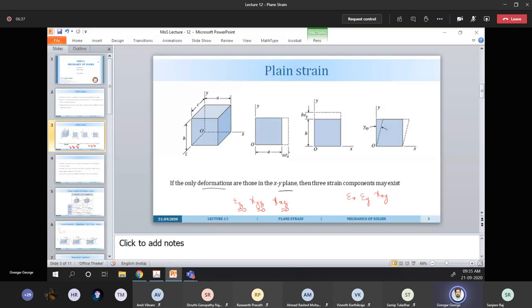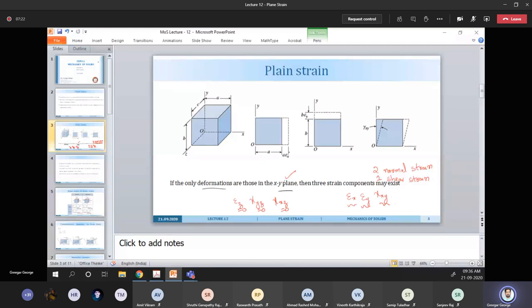Yeah, thank you. So we are considering an element in which deformations happen only in the xy plane. It means there will be two normal strains and one shear strain. The normal strains are epsilon x and epsilon y, and the shear strain is gamma xy. The remaining strains we are assuming to be 0.